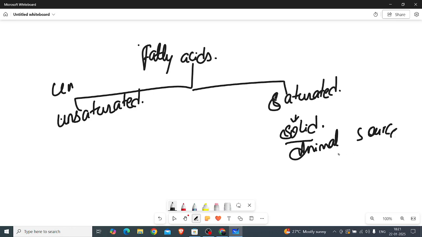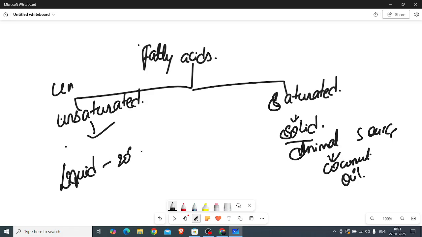But specifically, coconut oil comes under saturated. Except this, all other things come under animal source. Then coming to the unsaturated, it will be completely in liquid state. Liquid state in the sense that at 20 degrees centigrade, it is mostly liquid. Most of the things come from the plant source.